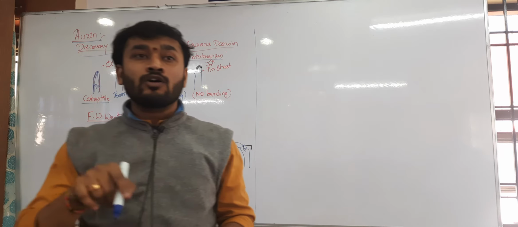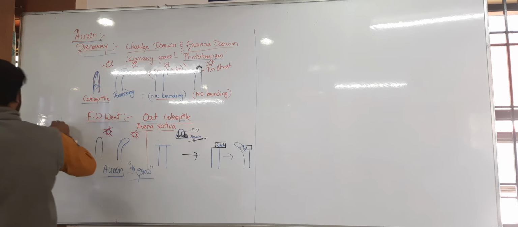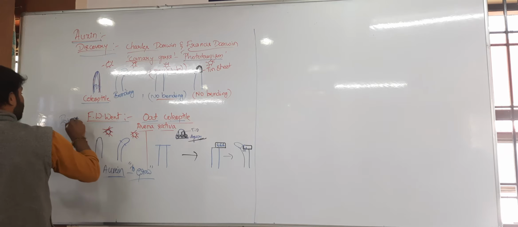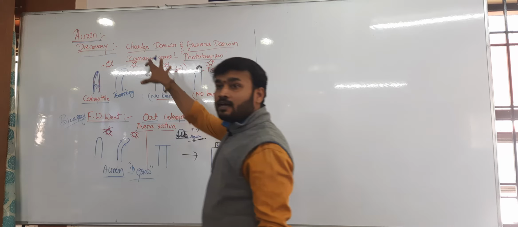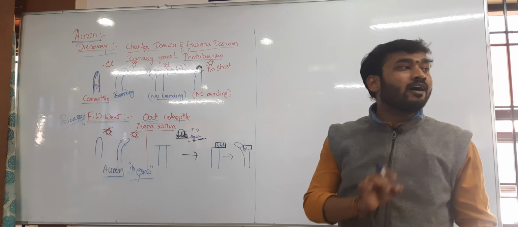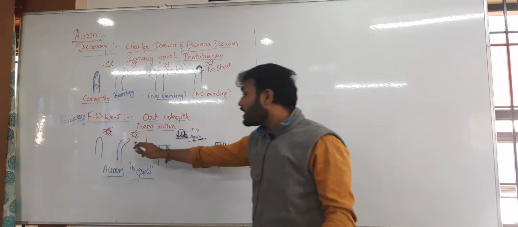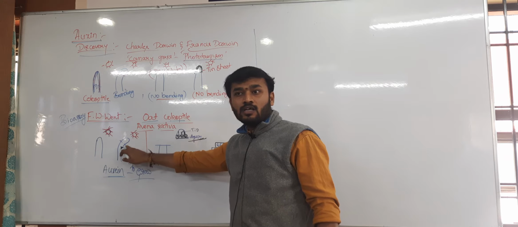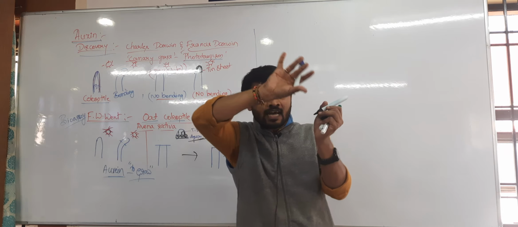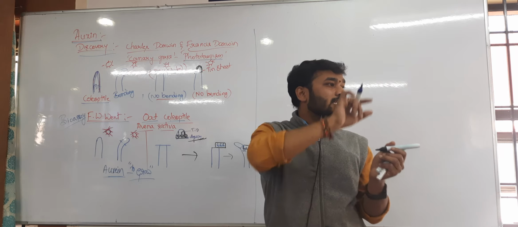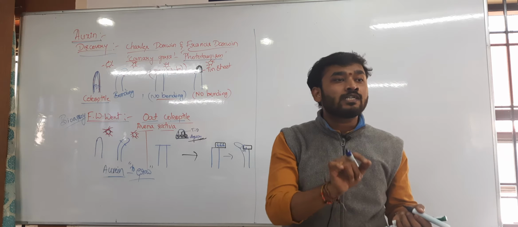Then how the bioassay, that is what F.W. Went made. So the bioassay for auxin is the Avena curvature test. What is this one? Curving. Look at the board. So this is Avena coleoptile. It is getting bending. Bending means it is getting curved. That's why this test is called the Avena curvature test.